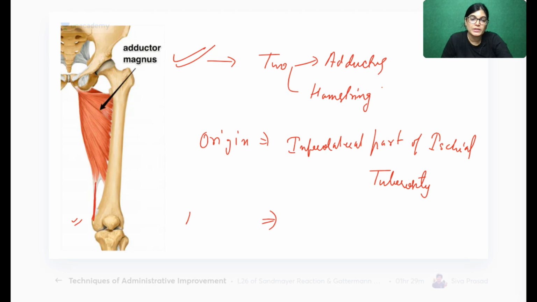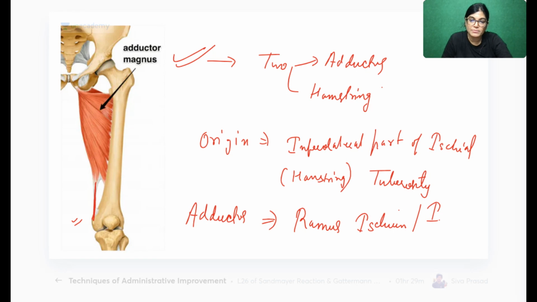And if we talk about the adductor part, this is the origin of which part? If we talk about the adductor part, it is originating from the ramus of ischium and the inferior ramus of pubis. Inferior ramus of pubis. So yes.